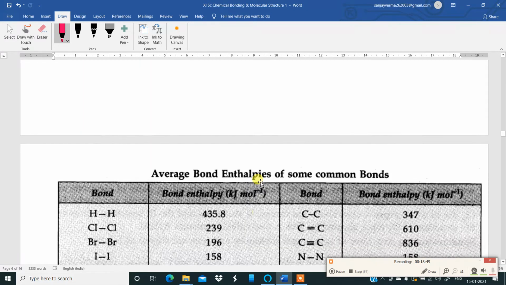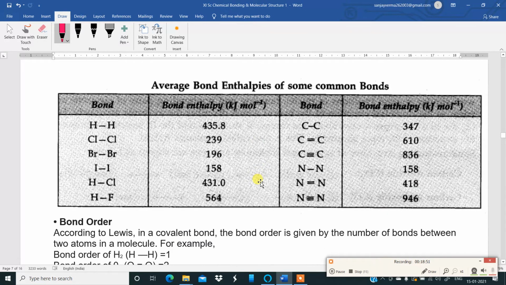Then you can have a look at this table: average bond enthalpies of some common bonds. Hydrogen single bond, the bond enthalpy is 435.8 kilojoules per mole. Chlorine bond, 239. Then bromine bond, 196.